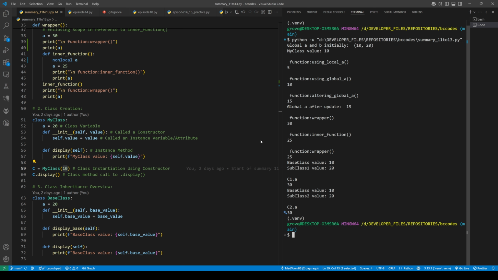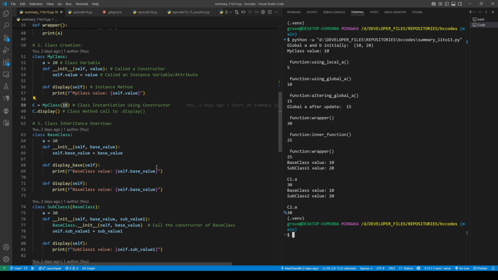myClass value 10. So now if you wish to go into and create more complex class structures and utilize inheritance, inheritance basically means that you can create a base class that has a lot of the necessary nuts and bolts attributes as well as methods that you wish to make available to all of your subclasses.